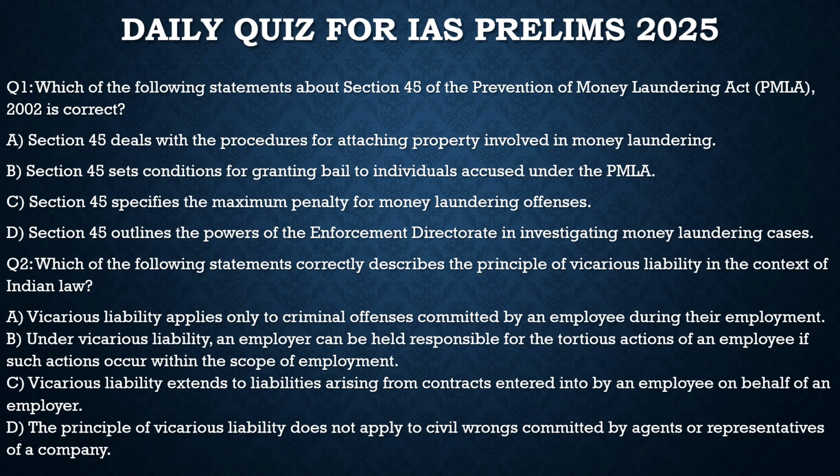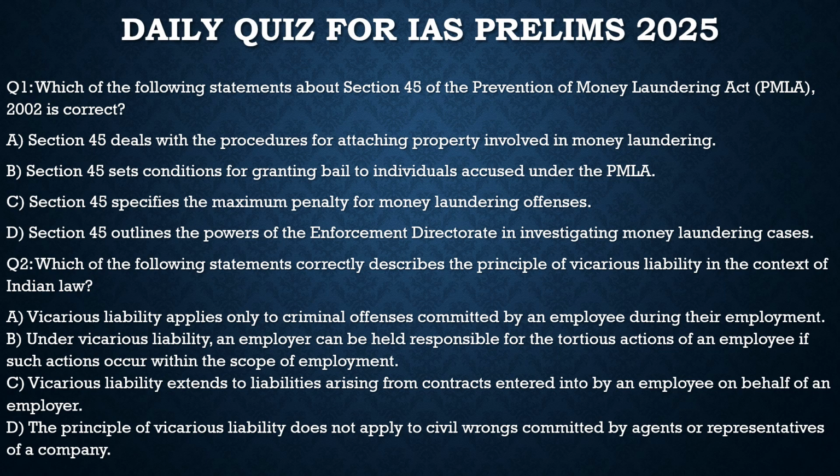Coming to statement D, the principle of vicarious liability does not apply to civil wrongs. Totally incorrect. It does apply to the civil wrongs committed by agents or representatives of a company, 100% correct. So for this question, the correct statements are statement B and statement C. Now with this, I hope you have understood the topic itself and you are able to connect your current affairs with the prelims preparation. Now let's move to another article of today's discussion.